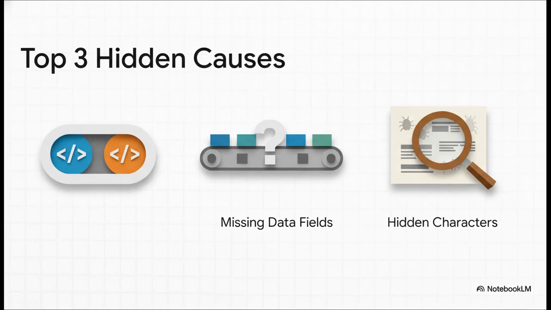So there are really three main culprits we see. The biggest offender, by far, is that confusion between expression mode and JSON mode. But you can also get tripped up by missing data fields, when you expect something to be there and it's not, or even weird hidden characters when you're scraping web content.